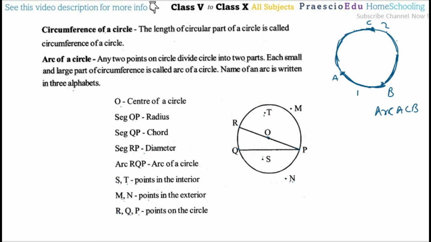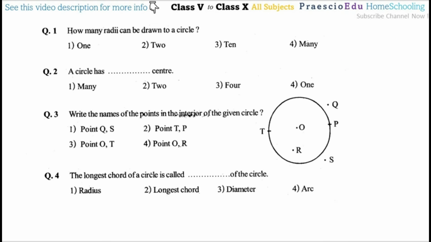Okay, then we are going to see some questions. These are some exam questions, with informative content also, so please remember this. Question number 1: how many radii can be drawn in a circle? Radii is the plural form of radius. So how many radiuses? We can say many.